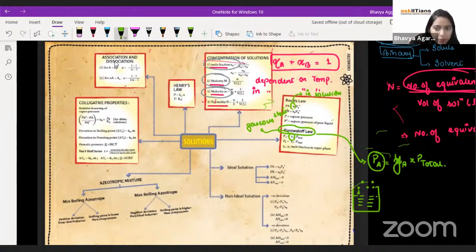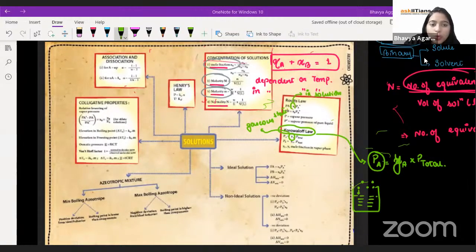He just manipulated Dalton's law and proved that it is also valid here. That's it. Now this is refurbishing the existing equation. So these are the two cases.